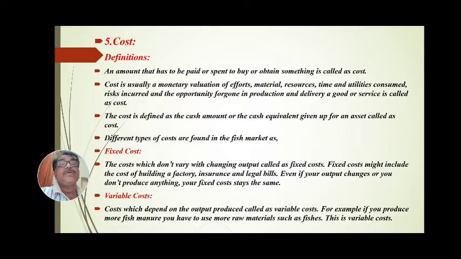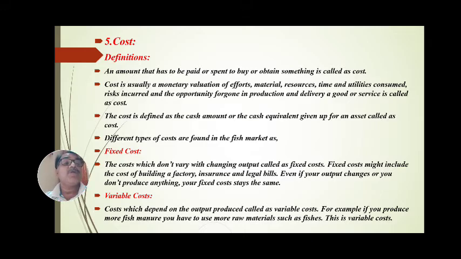Different types of cost are found in the fish market. Fixed cost: the cost which doesn't vary with changing output is called fixed cost. Fixed cost might include the cost of building a factory, insurance and legal bills.